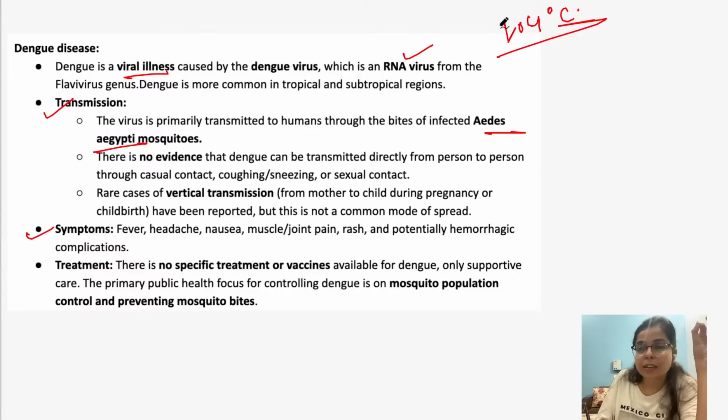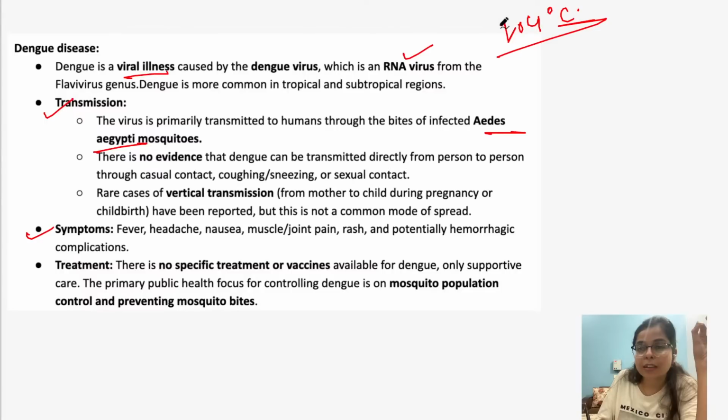Now see, chikungunya is also a viral disease. It is also caused by a virus, and the vector is also the same. It is also spread by Aedes aegypti mosquitoes, which was the same in the case of dengue. Okay, now the transmission is also through the bite of the Aedes mosquito. However, this disease also cannot spread from one person to another person.